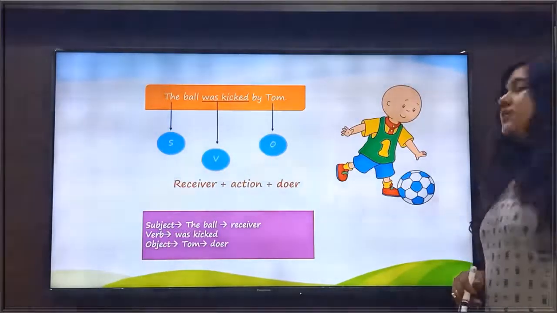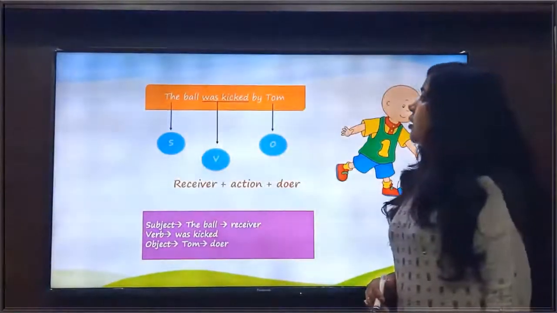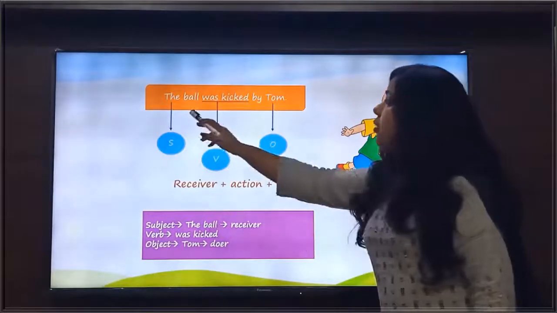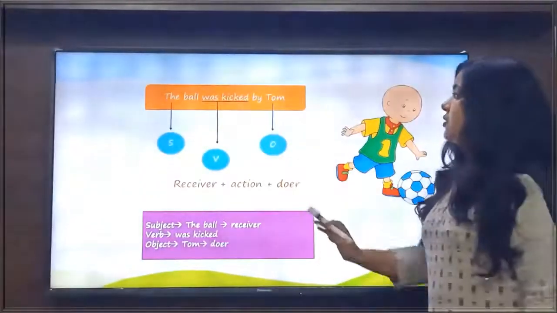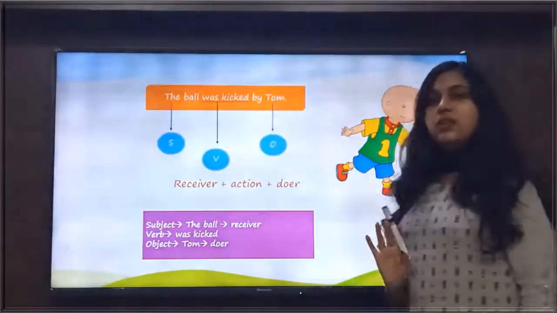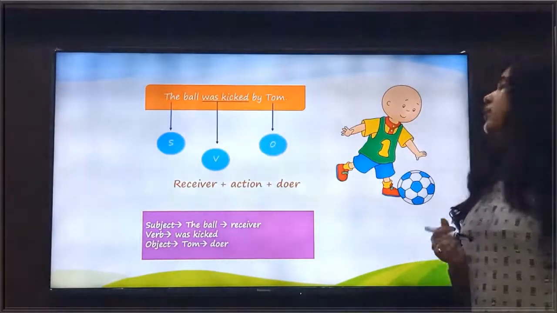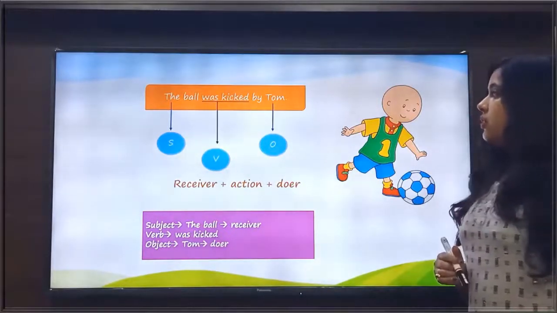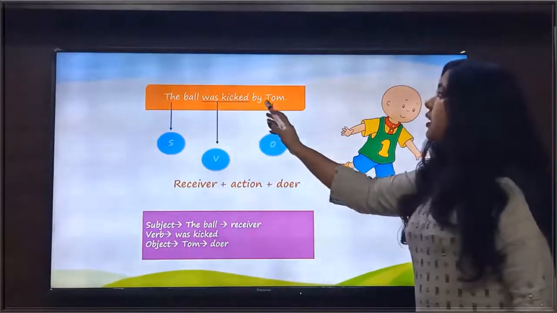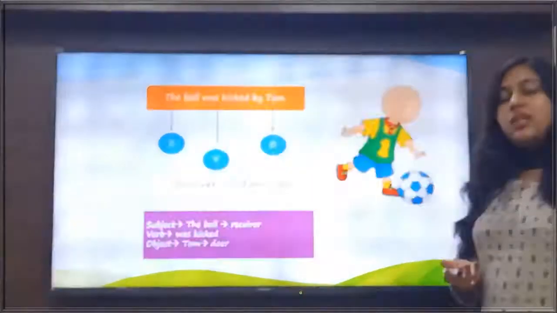Now see another example. The sentence is the ball was kicked by Tom. In this sentence, was kicked is the verb here, meaning the action here. And now if I ask the question, what was kicked by Tom? Then what answer will I get?